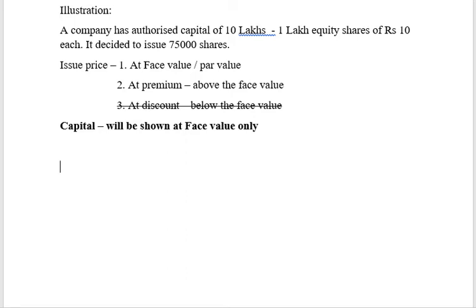So people will apply in the document that is mentioned, and along with that they will also pay the 2 rupees. Say if I am a person who is applying in X company, and I want to take up 100 shares, I will pay 100 into 2, 200 rupees, to that company X. So the company receives the money at the time of application. So the first stage is receipt of application money.